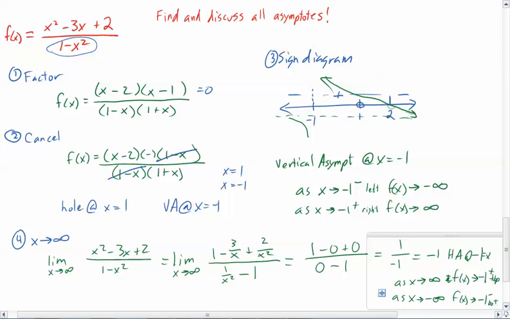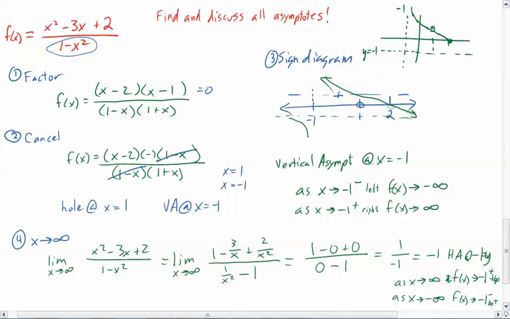We could obviously go and then sketch some type of graph if we wanted to rather quickly. Here's my vertical asymptote at x equals negative 1. Here's my horizontal asymptote at y equals negative 1. I think I messed that up earlier, so the horizontal asymptote is at y equals negative 1. And then I've got an x-intercept, of course, out here at 2. And so then I would just kind of sketch it and go like this. Remember, at 1, I've got to have a hole before I cross over. And then out here, obviously, it would look something like this, and that would fit in with all the things that we found. All right, that's it.